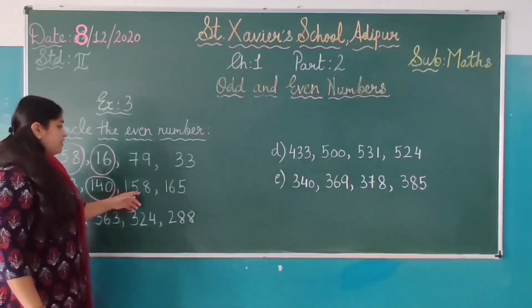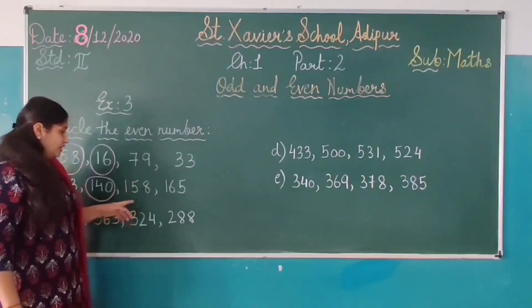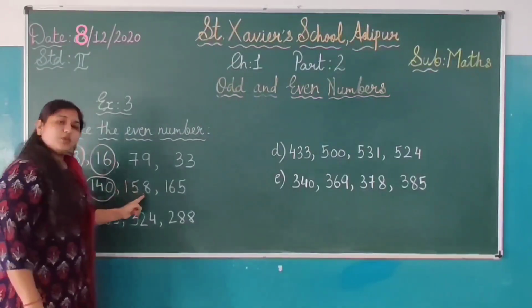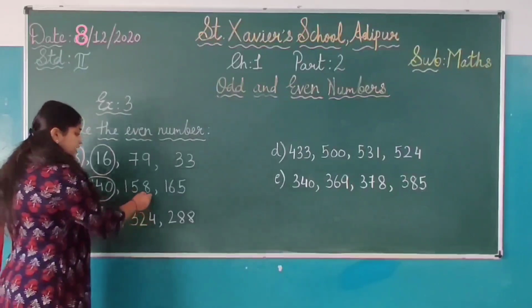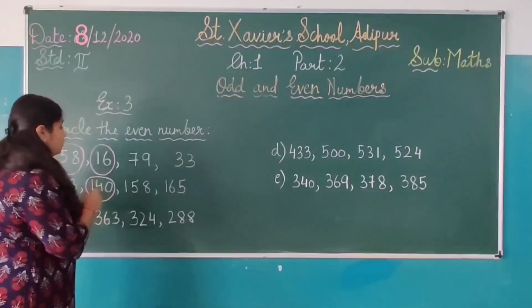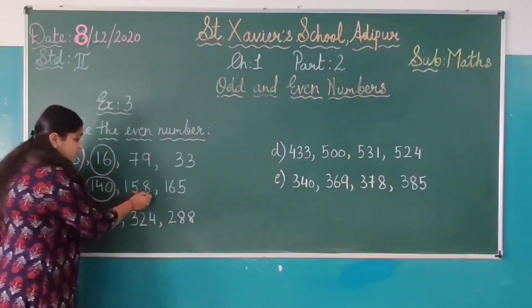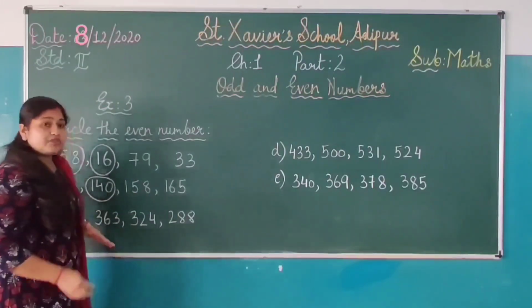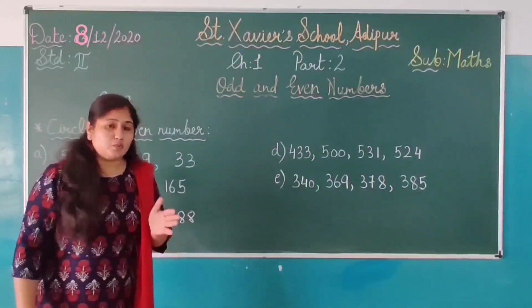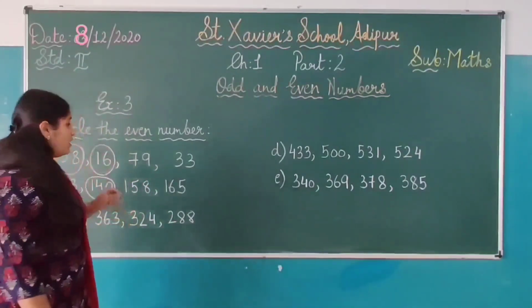That is 158. Now students सोचना है आपको कि ones place पे कौन सा number है? Yes, 8. So your 158. अब 8 जो number है वो कौन सा number है? सोचो students, even number है या odd number है? Yes, very good. 8 जो है वो even number है.